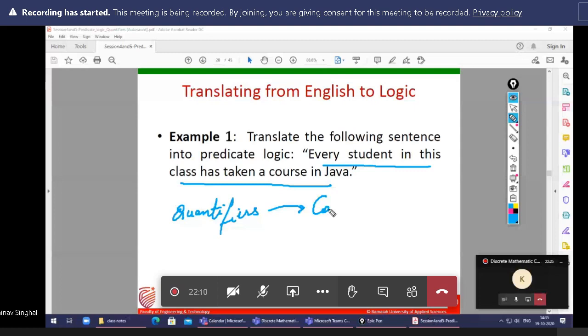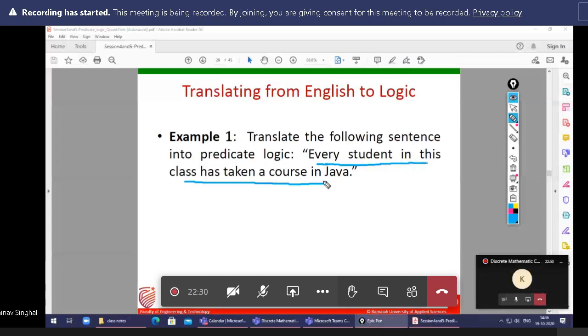So two things we have to do carefully. First I will tell you the same example by using every, then in place of every I will take some.